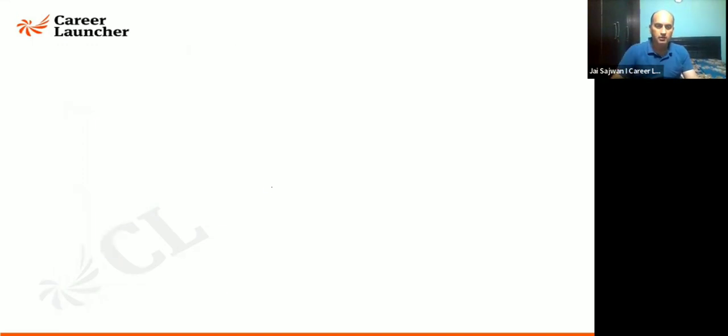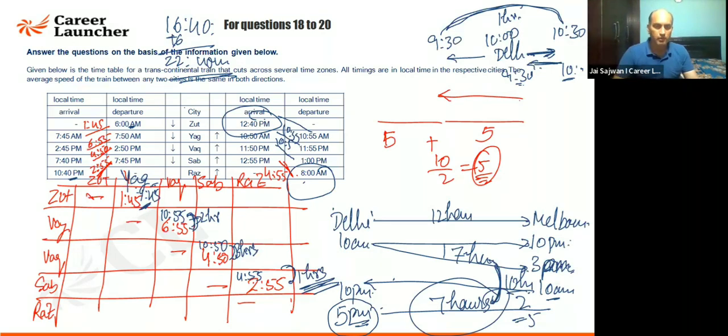What time is it at Yag when it is 12 noon at Sab? So Sab is this. YAG is what is asked here. YAG and YAC, 2 hours of gap is there. And YAC to SEP, 3 hours. There's a 5 hour gap between them.